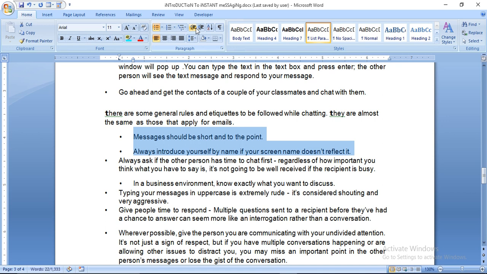So don't write fast and send so many questions together. Whenever possible, give the person you are communicating with your undivided attention. It's not just a sign of respect, but if you have multiple conversations happening or are allowing other issues to distract you, you may miss an important point in the other person's message or lose the gist of the